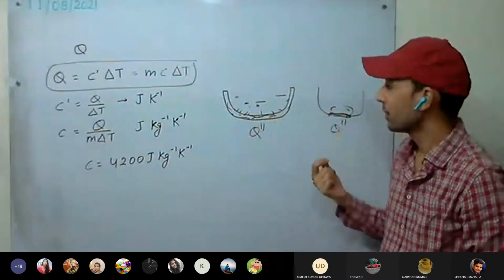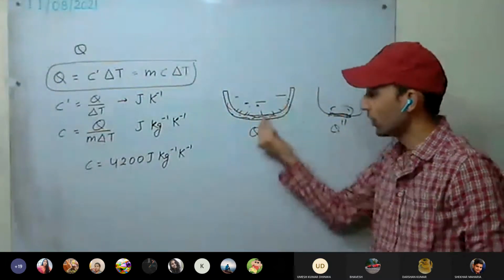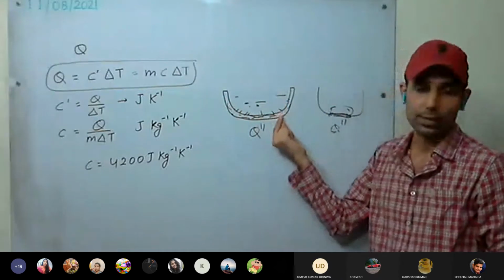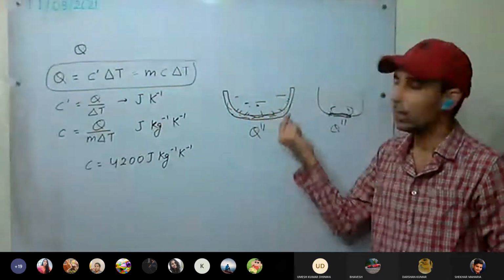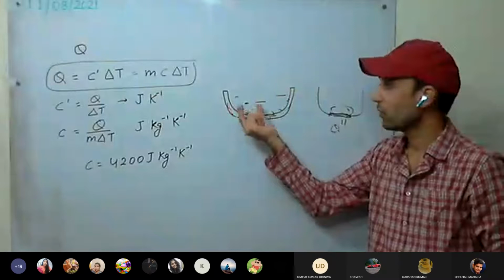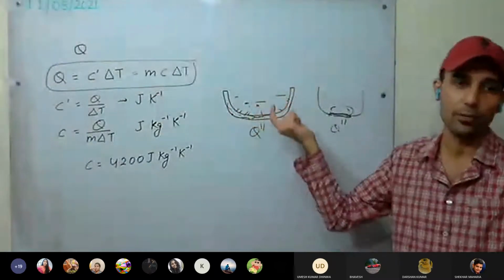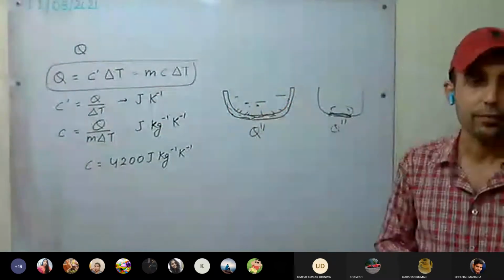Okay. Second thing, if you remove the heat, this will take more time to cool. A thick pan will take more time to cool. So for a longer duration, the food inside is kept warm. Have you understood this?